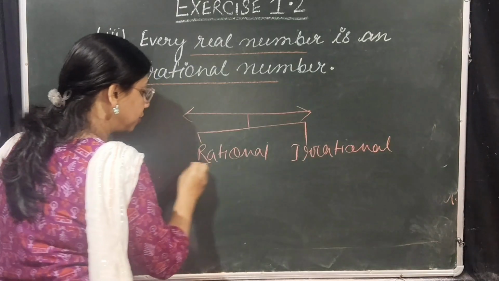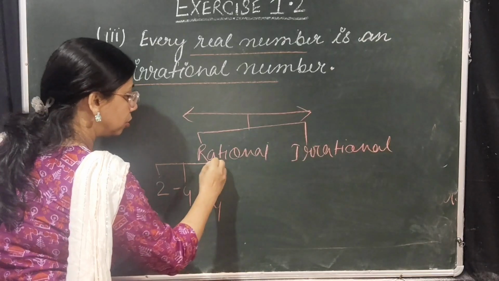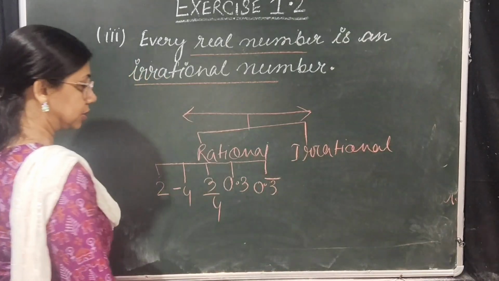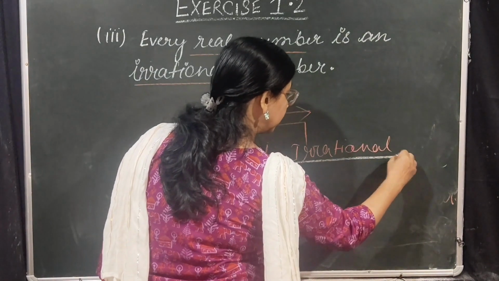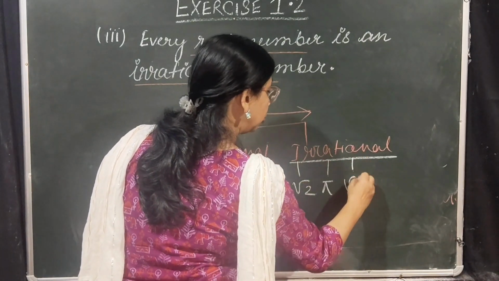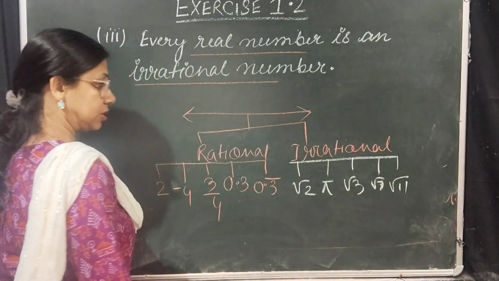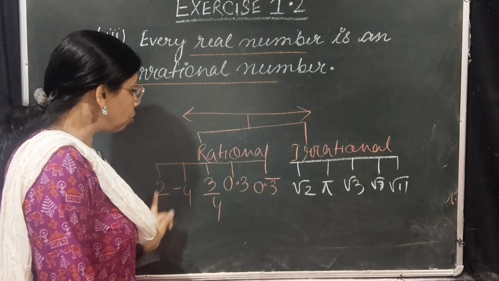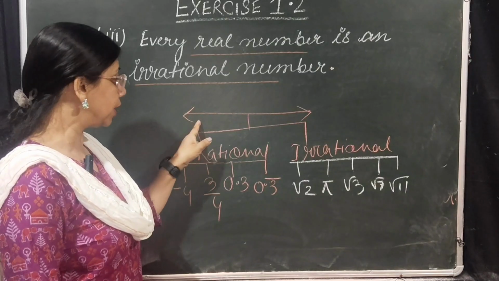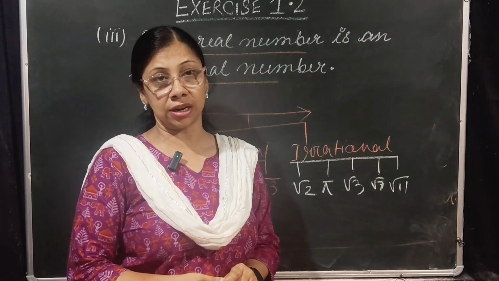In this case, we can give examples 2, -4, 3/4, 0.3, 0.3 bar, etc. In this part, we can give example √2, pi, √3, √7, √11, etc. That means all these numbers are rational, but they also belong to real number, and all these numbers which are irrational, they also belong to real number.